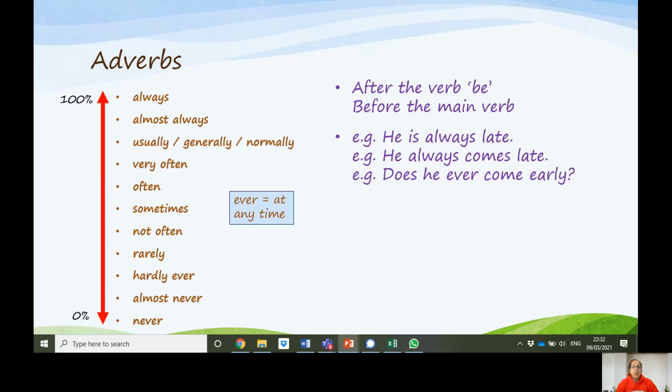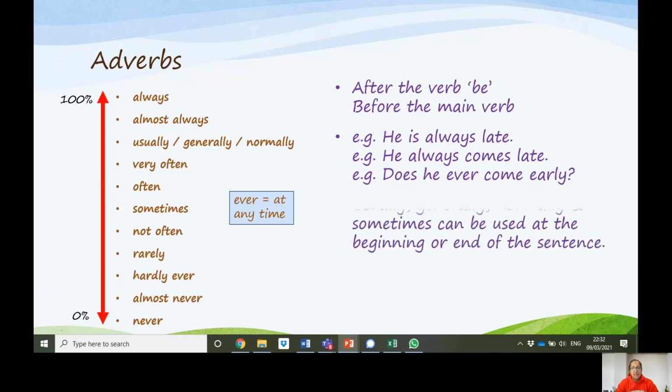Does he ever come early? Ever is the adverb here, and it goes before the main verb, come. Does is the auxiliary verb, the helping verb. Usually, generally, normally, and sometimes can be used at the beginning of the sentence or at the end.